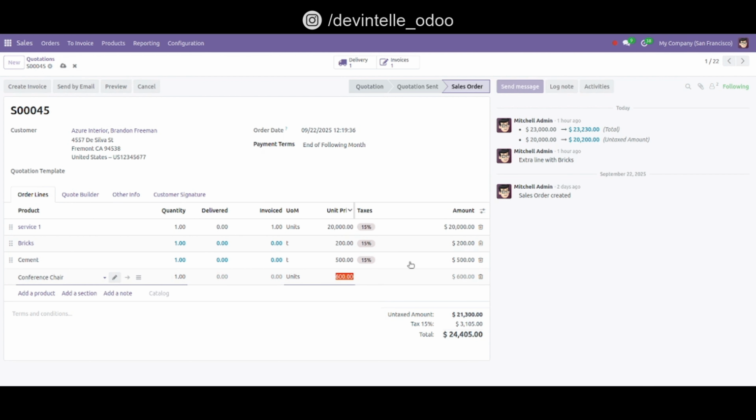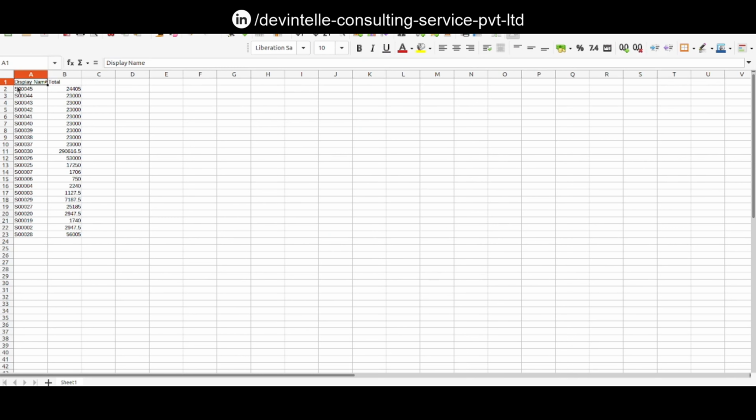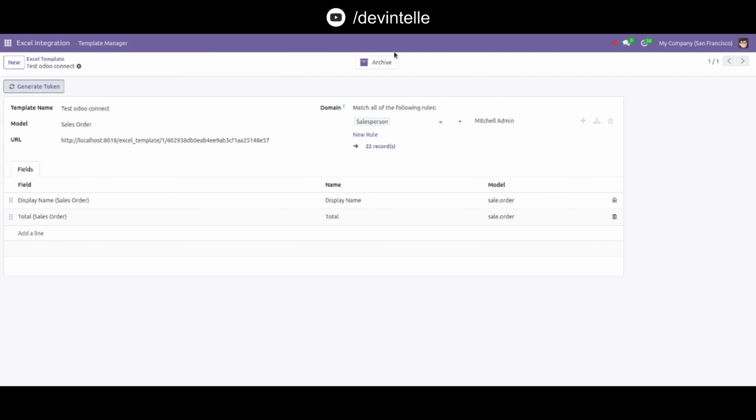Let's see. Now the total is 24,405. So go to Excel and see here, order number 45 is automatically updated and this total is updated. It means using this module, any changes in Odoo instantly appear in the Excel sheet. And here it displays this archive option.